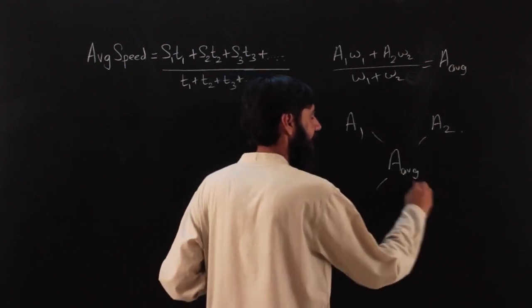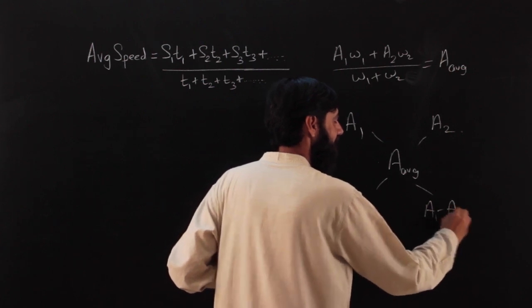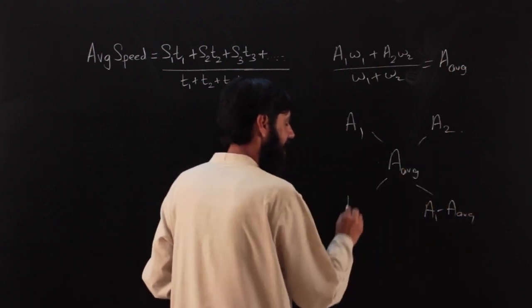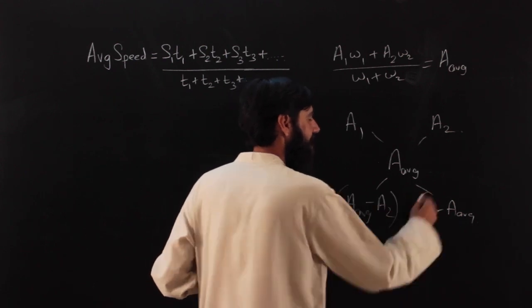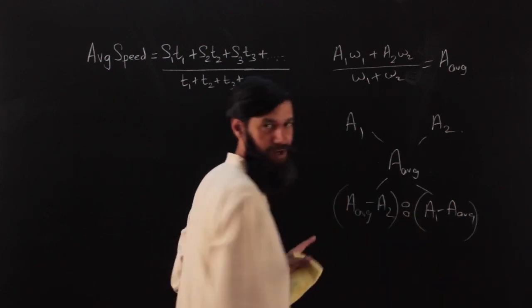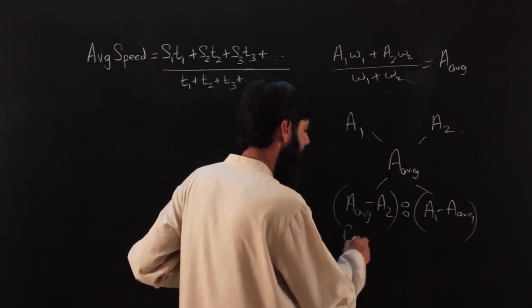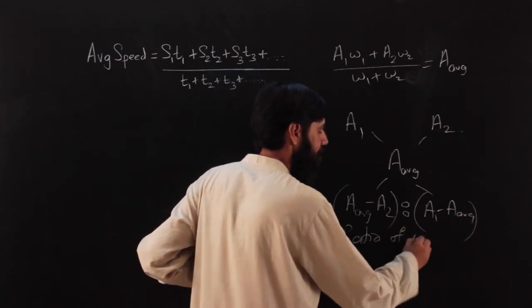If I do the subtraction, A1 minus the weighted average, and the weighted average minus A2, we have seen that the ratio of this is what is important, and this is the ratio of weights.